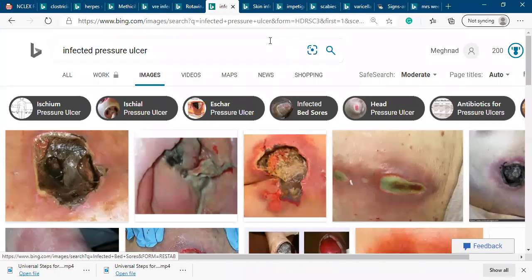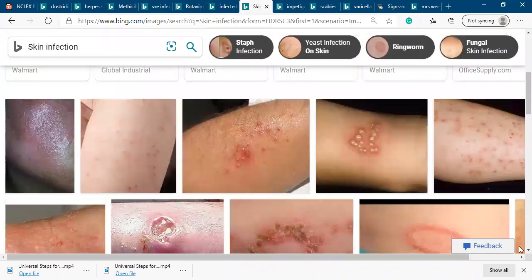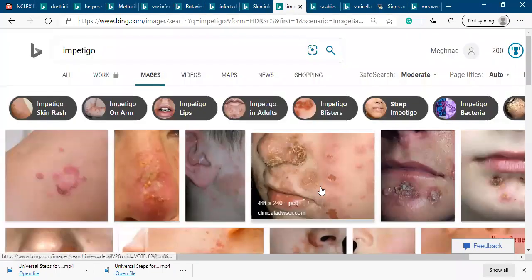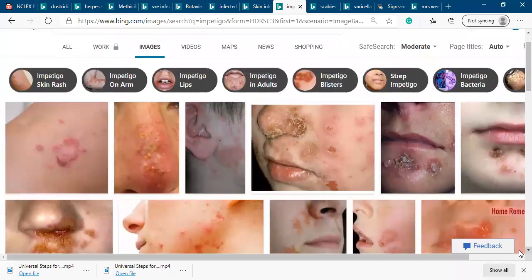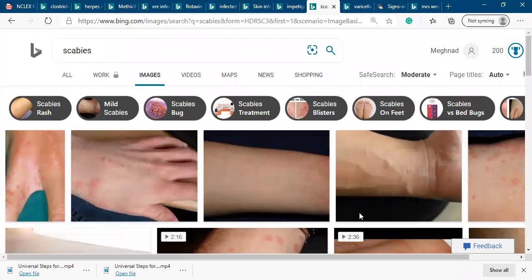Any kind of skin infection is contact precaution, like impetigo, pediculosis, scabies, diphtheria, cutaneous diphtheria. Impetigo is highly contagious, and if not treated it is easily transmitted and can cause infection of the kidney. Scabies is also a contagious skin infection, right?